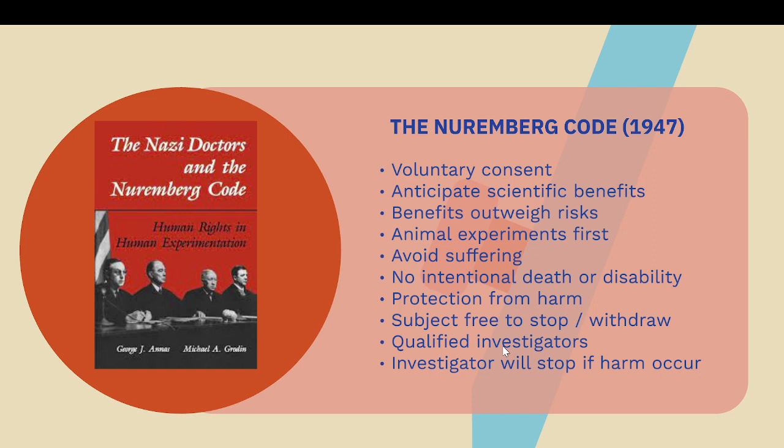A number of animals suffered a lot. And for cancer, they discuss gene knockout experiments. In order to see whether a gene is expressed or not, cancer is induced in mice, and the mice have to suffer, and that suffering should not happen in the case of human beings. Avoid suffering, no intentional death or disability, protection from harm, and the subject is free to stop or withdraw.